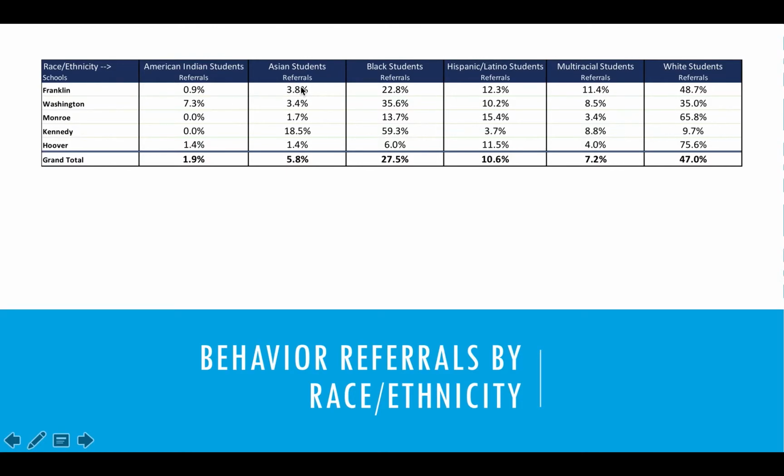3.8% of their discipline referrals are being written for Asian students, 22.8% for Black students, 12.3% for Hispanic Latino students, 11.4% for multiracial students, and 48.87% of the discipline referrals are being written for white students. So if you added this entire row up, you would get 100% over here. So that's just the breakdown at Franklin Elementary School. This is the breakdown at Washington, Monroe, Kennedy, and then Hoover. And then this grand total would be district-wide,